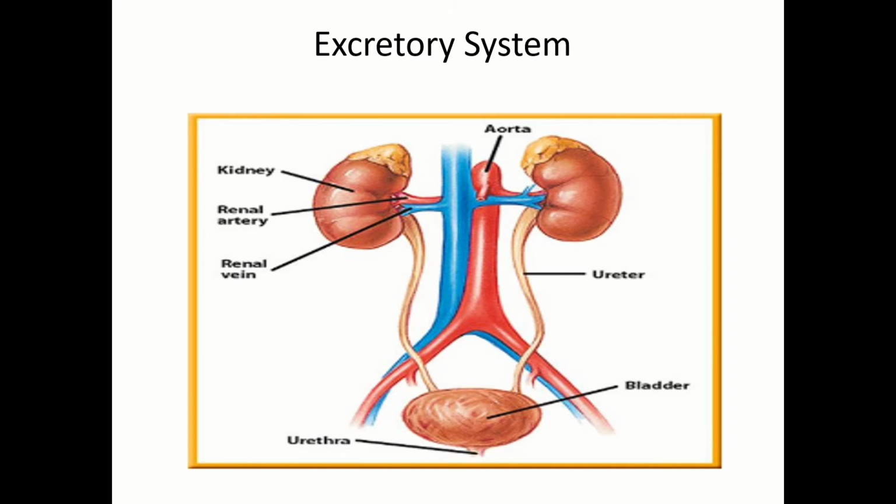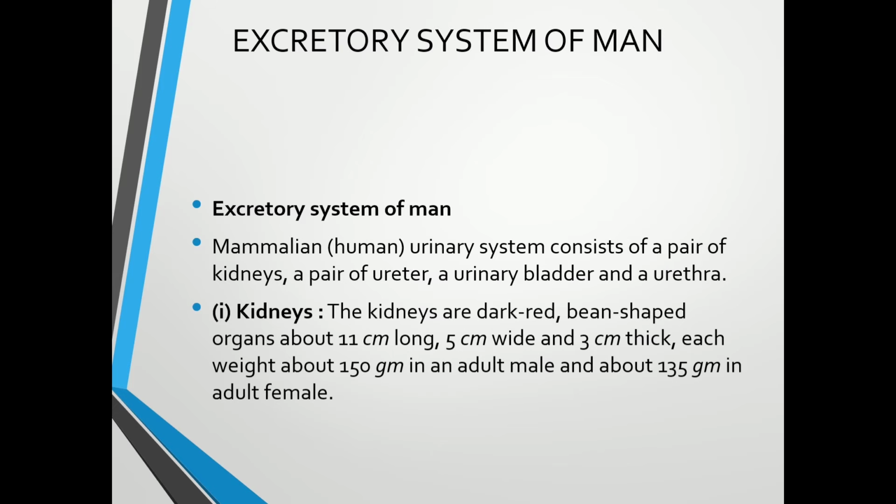Now each kidney is bean-shaped, reddish brown and measures about 10 to 12 centimeter in length, 5 to 7 centimeter in width, 2 to 3 centimeter in thickness, and it weighs about 150 gram in an adult male and about 135 gram in an adult female.